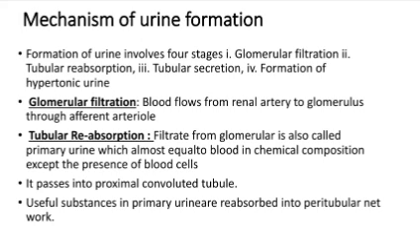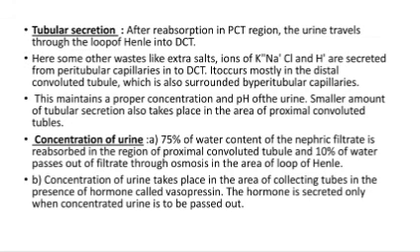First one is glomerular filtration. Blood flows from the renal artery to the glomerulus through the afferent arteriole of the nephron. Second one, tubular reabsorption. The primary urine passes into the proximal convoluted tubule. Useful substances like glucose, amino acids, sodium chloride, potassium ions, bicarbonate ions, and water are reabsorbed into the peritubular network.